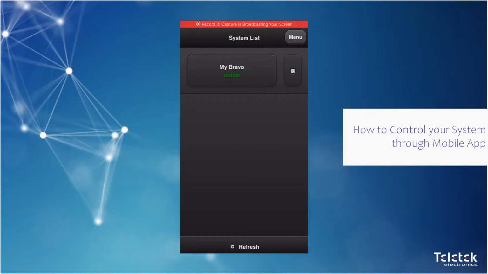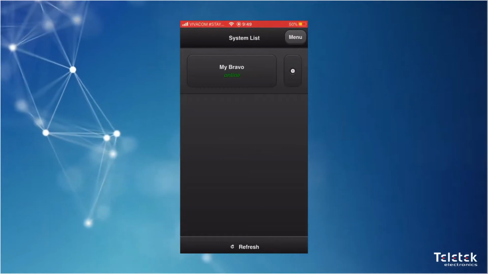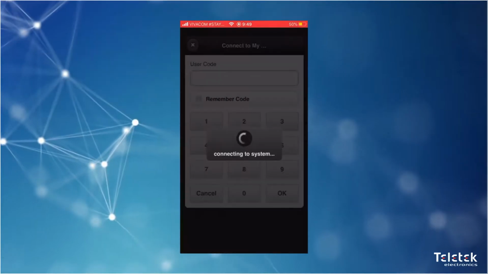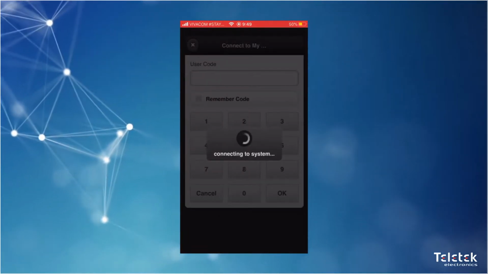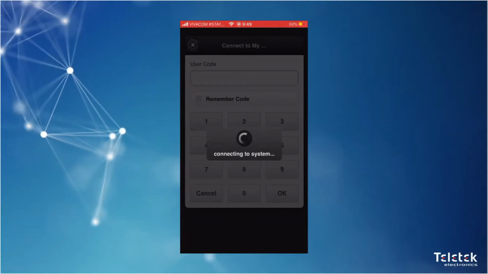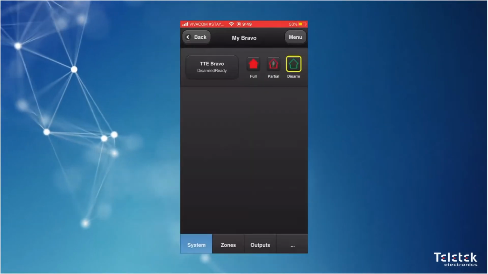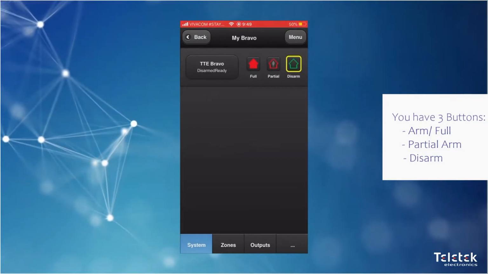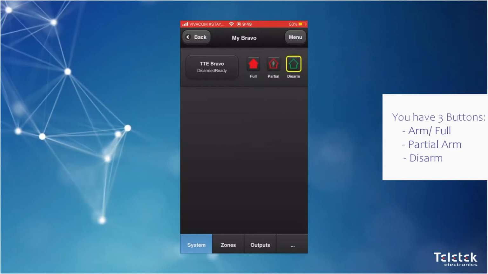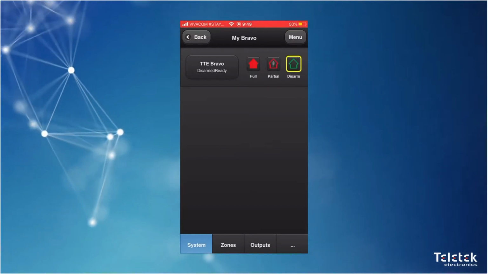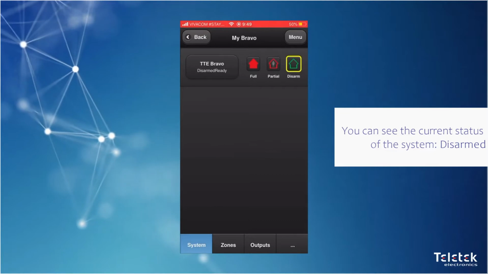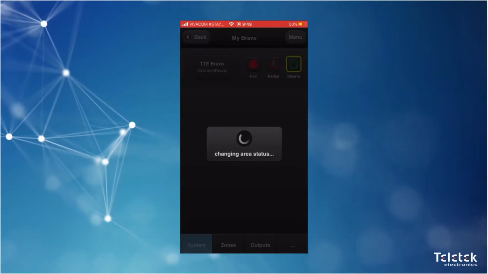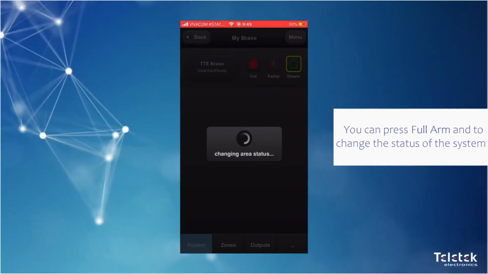And here's how you can control your system through the mobile application. Enter your system. As you can see, you have three buttons for arming, partial arming, and disarming the system. As you can see on the left hand side, you can see the current status of the system. It is disarmed. We can press full arm and we can change the status of the system.